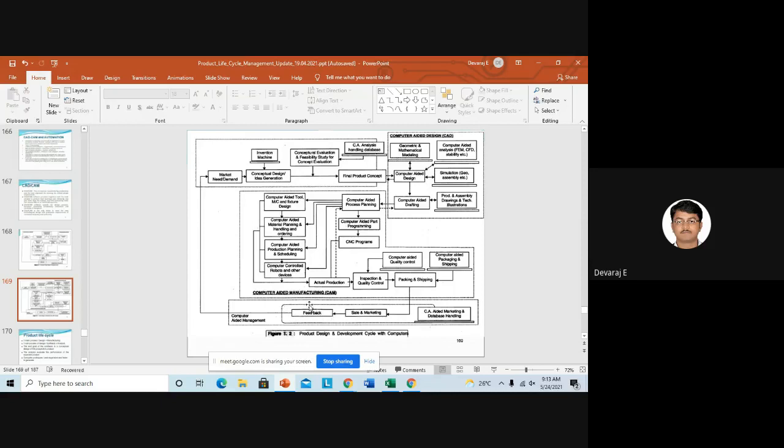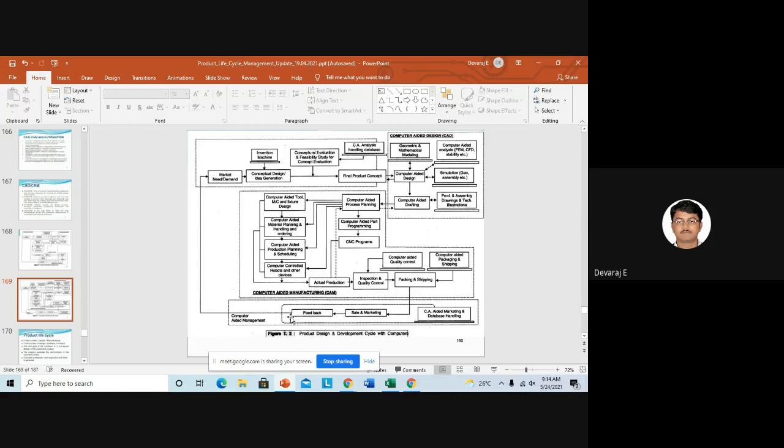So all this data we can store in computer aided marketing and database handling. So right now everything we can store. That is, whatever feedback the customer is giving, everything will be stored in the computer aided marketing and database handling. So if you want the feedback from 10 years back, then immediately if you write the date, whatever it may be, the software will give the results. That is, this was the feedback by the customers. So everything we can store in the computer.